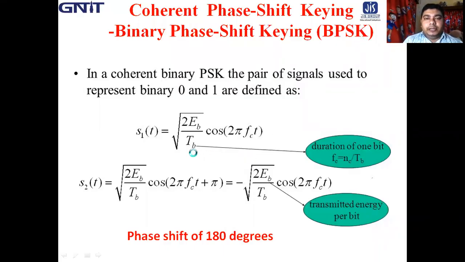To ensure that in each transmitted bit an integral number of carrier cycles is present, FC is chosen as NC by TB, where NC is a fixed integer. So this is the mathematical expression for the BPSK signal for transmission of symbol 1, and the other expression is valid for transmission of symbol 0.